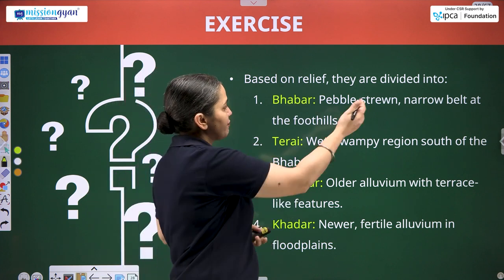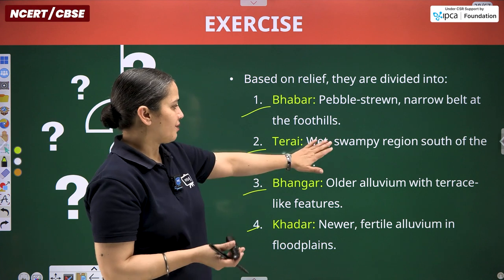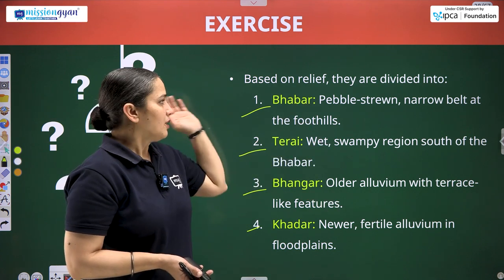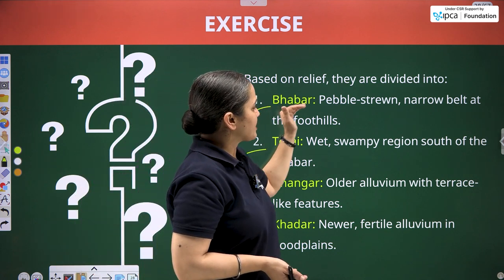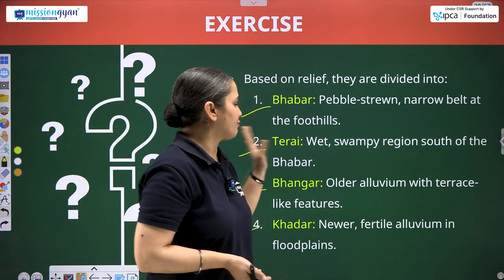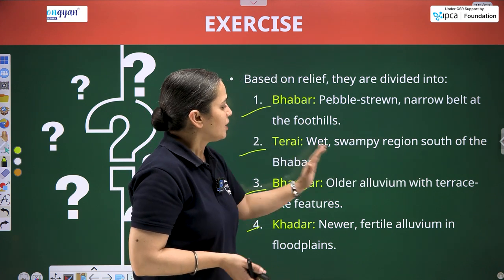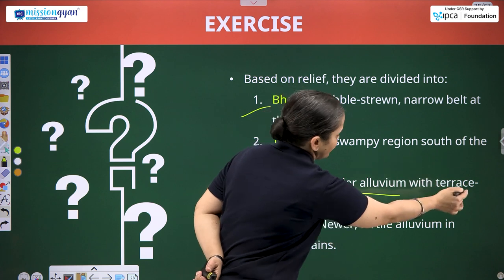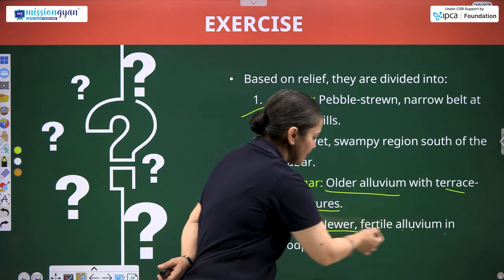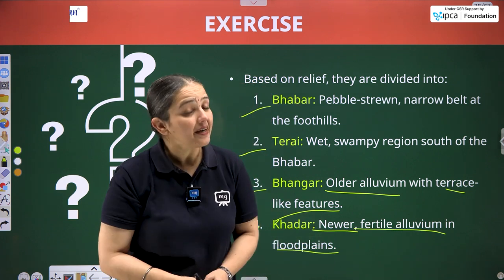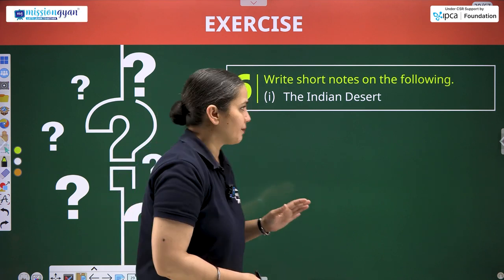Based on the relief, they are further divided into Bhabar, Terai, Bhangar and Khadar. Although I have already explained you, leaving the Terai, let's read them once again. These are the same that I have taught you during the discussion of the chapter. So Bhabar comprises a pebble-strewn narrow belt at the foothills. Terai is wetlands, a swampy, marshy region lying south of the Bhabar. Bhangar comprises older alluvium with terrace-like features. Khadar is the newer alluvium, comprises fertile alluvium, and is abundantly found in the floodplains. They all lie in the northern plains itself.